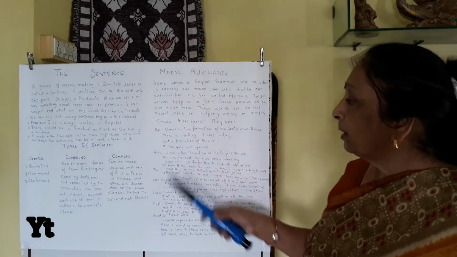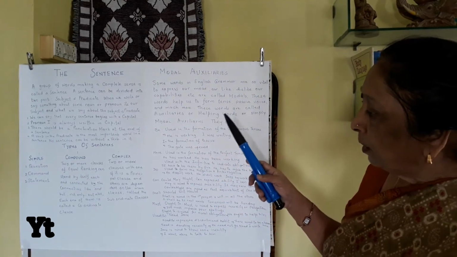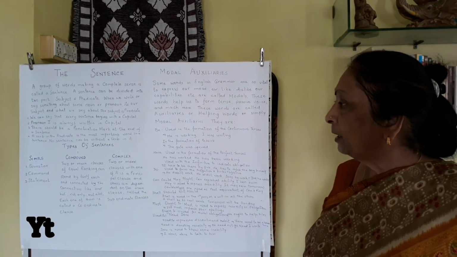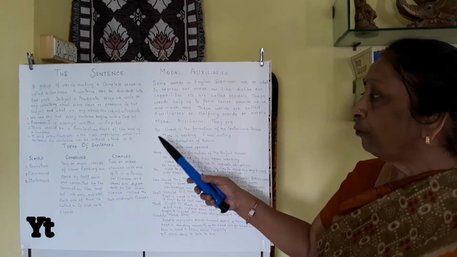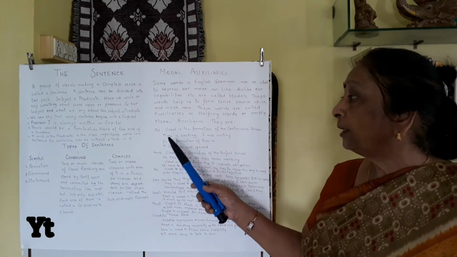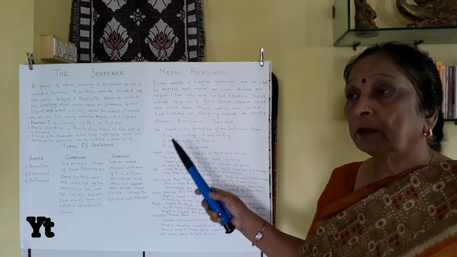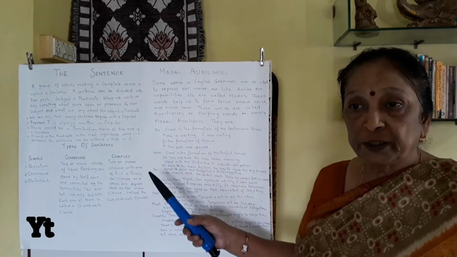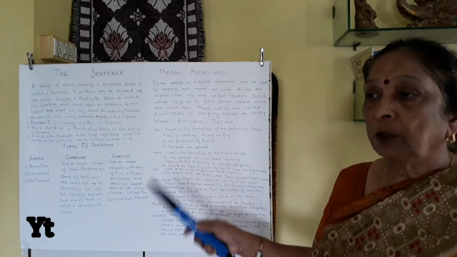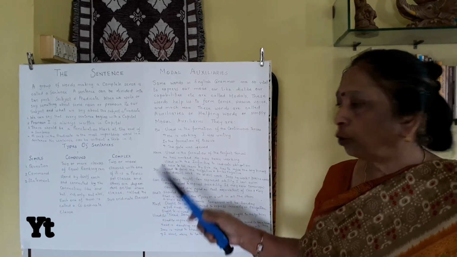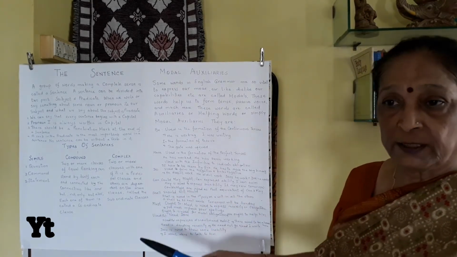Now modal auxiliaries are mainly 6 or 8 we can say. First of all is modal auxiliary be. You must be knowing that while writing sentences in first person we are using be. To be means to be present or to be there or showing existence.